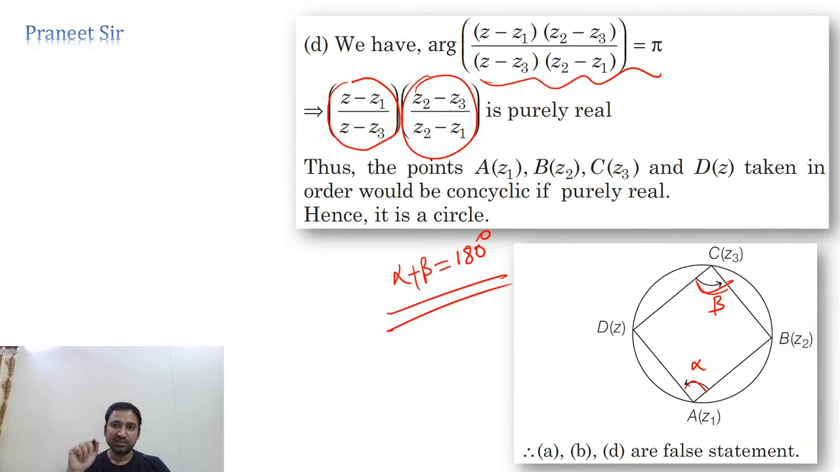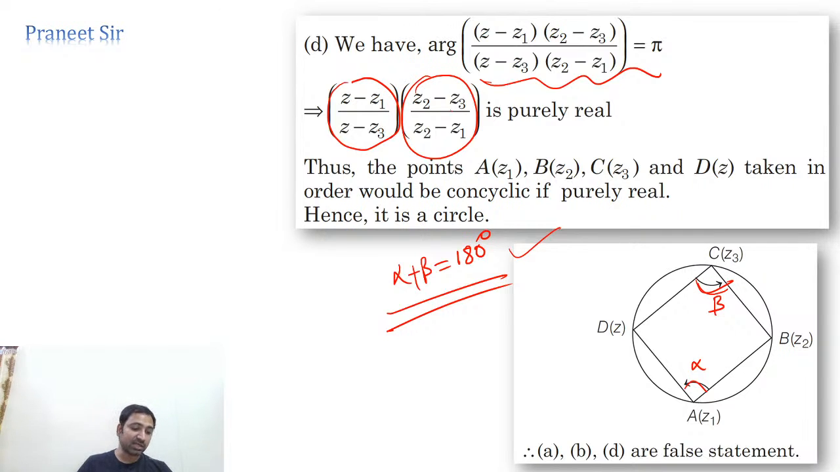Understood now? When ABCD are concyclic points, guys, how can we say that ABCD is concyclic? When can we say that? When angle A plus angle C is equal to 180 degrees, the sum of the opposite angles is equal to 180 degrees, then we can say that it is concyclic. So this is the condition for concyclic, guys. Clear now? Understood? Right, perfect. Chalo guys, let's move to the next one.